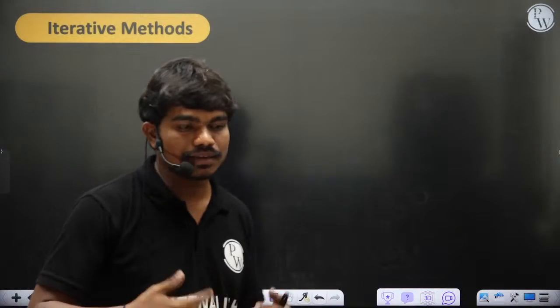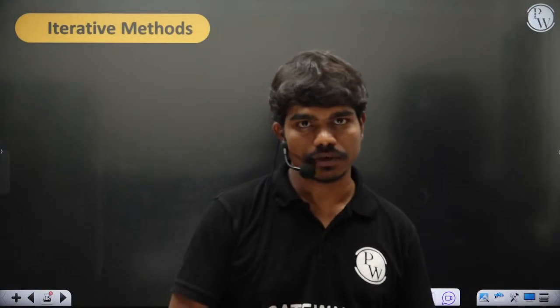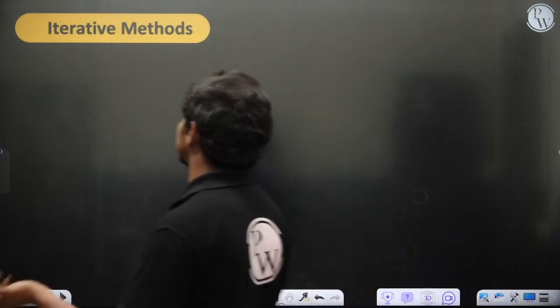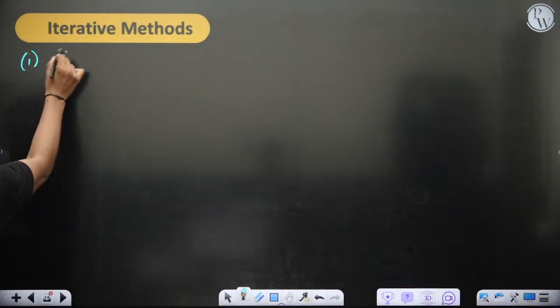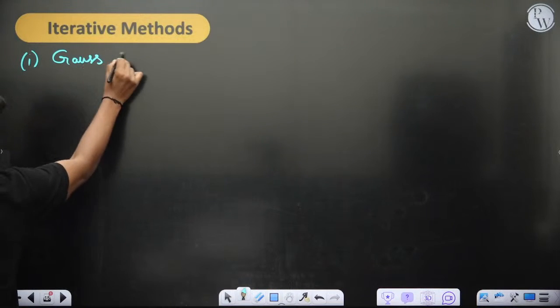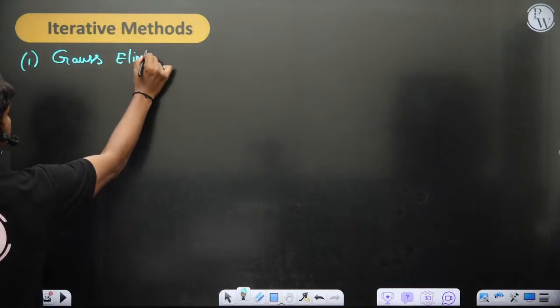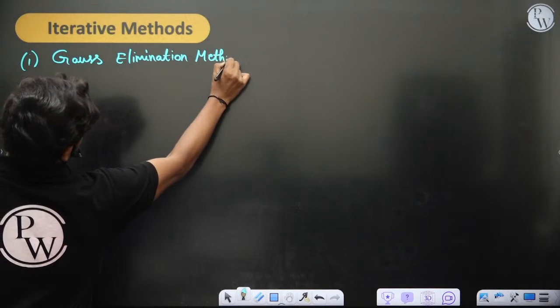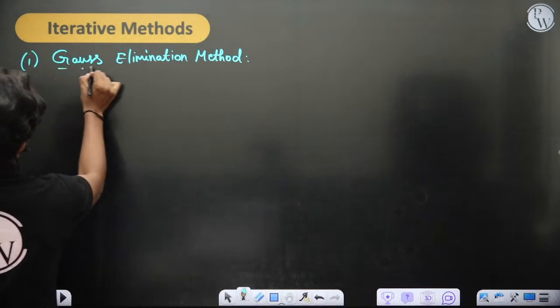First, let's see some methods to solve a linear system of equations. The first thing which I would like to go with is Gauss elimination, which is quite common. Gauss elimination method.